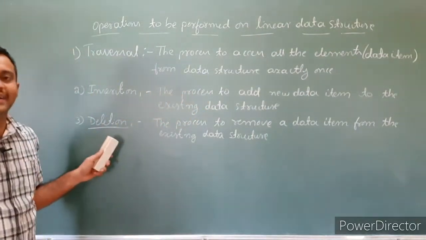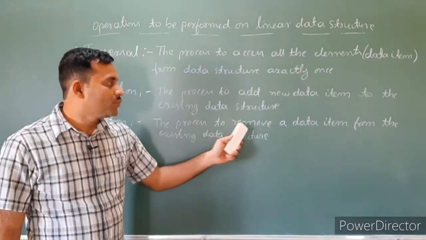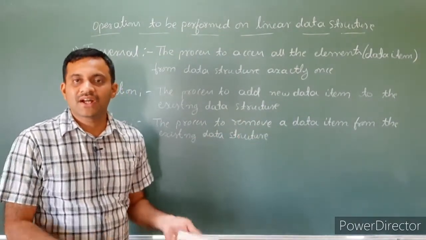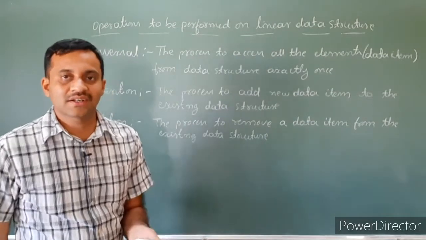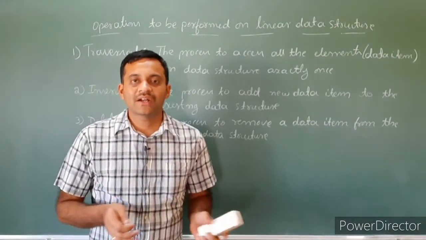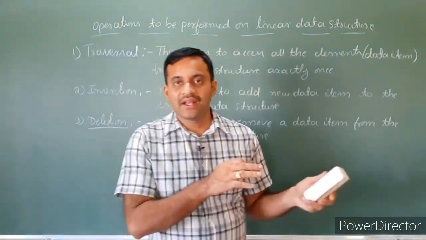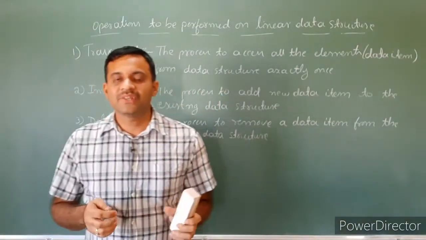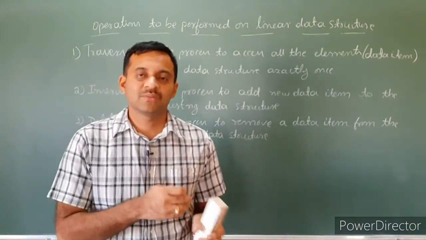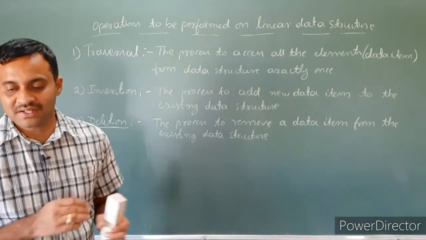That is called deletion. We have to remove the data from an existing data structure. Here also we have to remove a data item from the beginning of the data structure, the end of the data structure, or from a given position. There are three possibilities to remove the data item from the existing data structure.